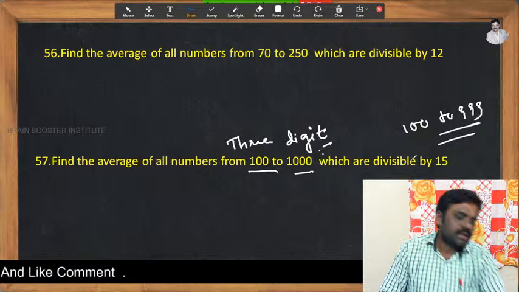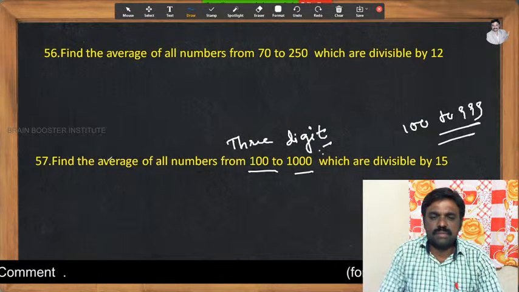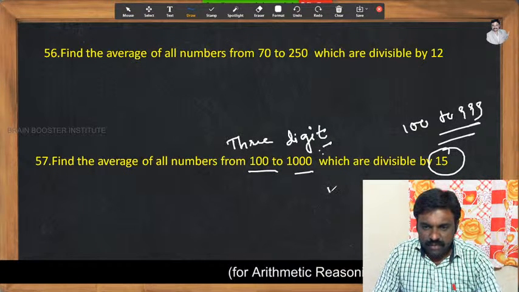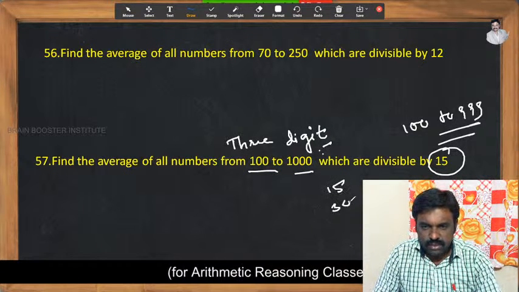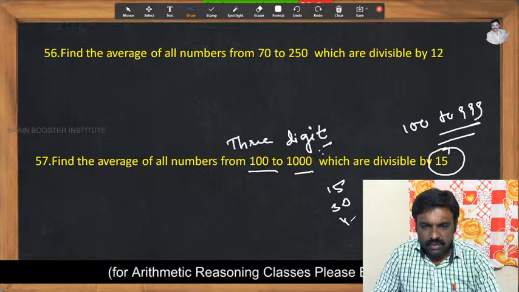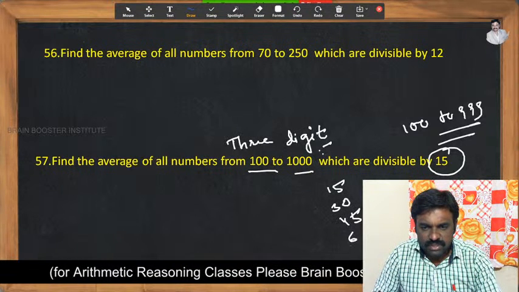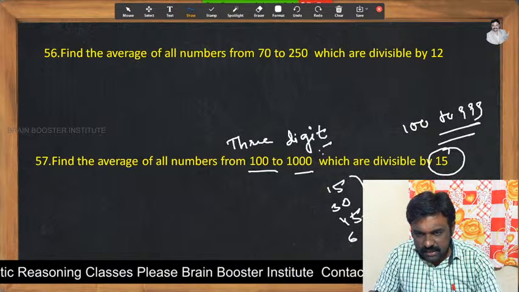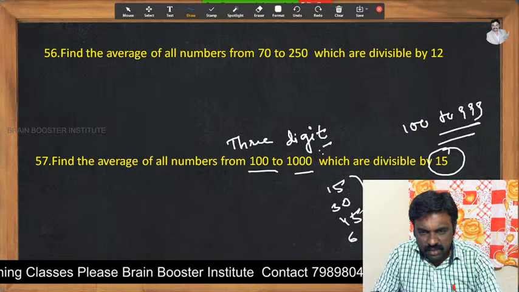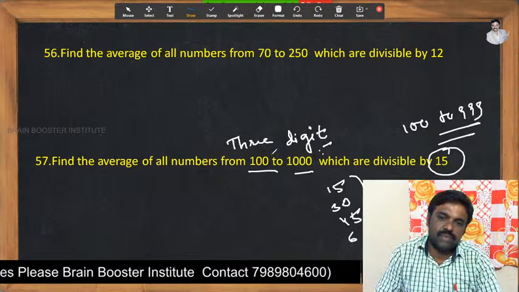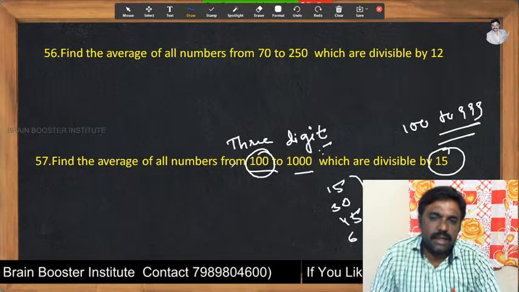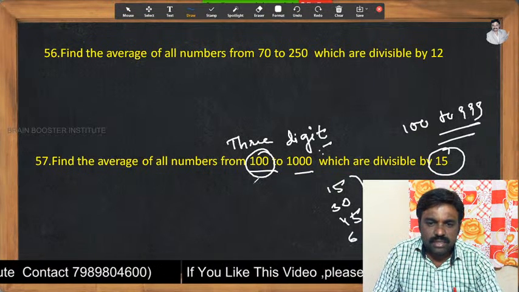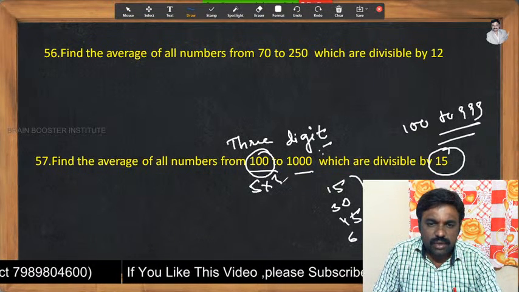First, see my students, 15 ones are 15, 15 twos are 30, 15 threes are 45, and 15 fours are 60. What you are observing is that the unit digit must be either 5 or 0. So 100 may not go in the 15 table. Why? Because it goes in the 5 table, but it doesn't go in the 3 table.